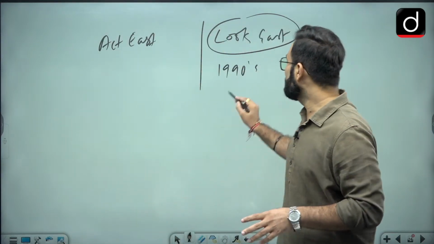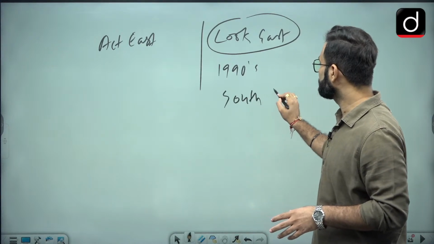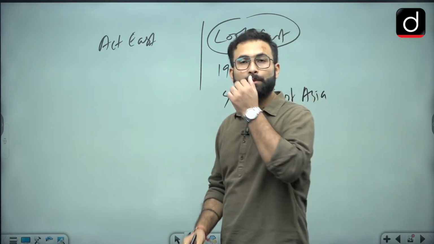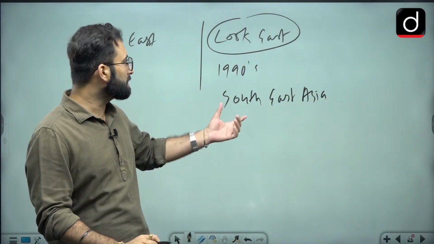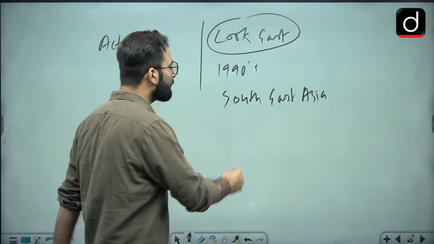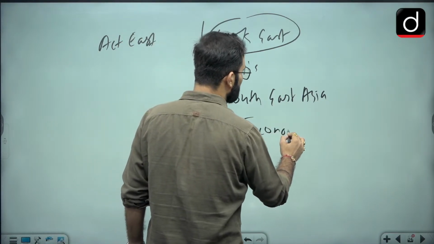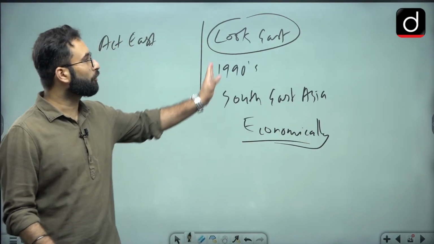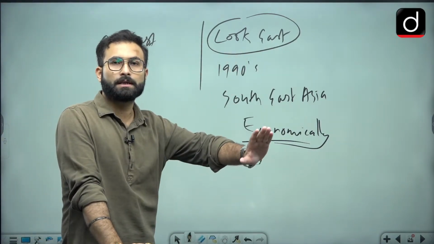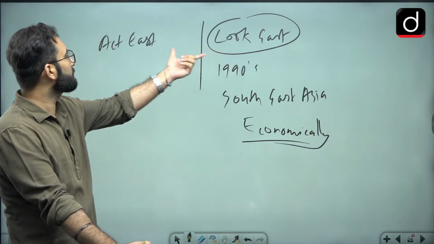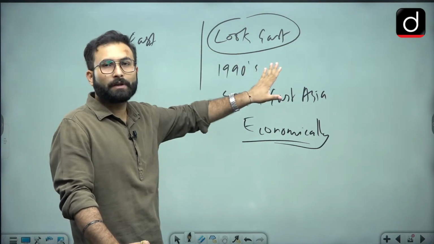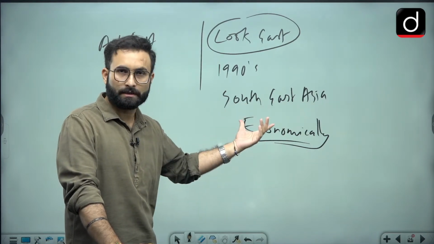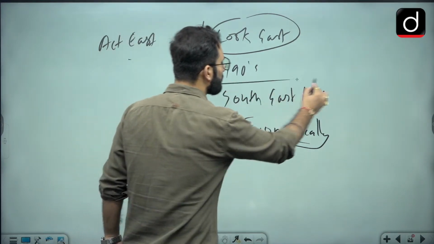At that point of time, the region of Southeast Asia, you must have heard of the Asian Tigers, etc. These were the terminologies used back then, because these countries in Southeast Asia were performing well economically, and that is why we were looking for such economies. So that is why we started to focus on Look East. We started to look east, and we are acting towards it. These were the initial steps taken by our government towards the Southeast region. So this was limited to Southeast Asia only.